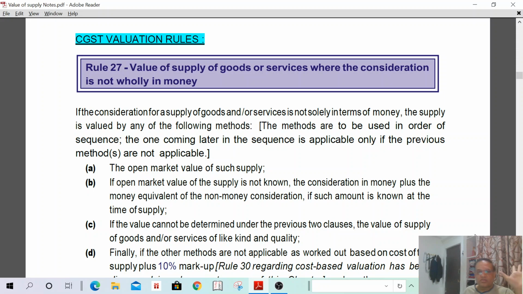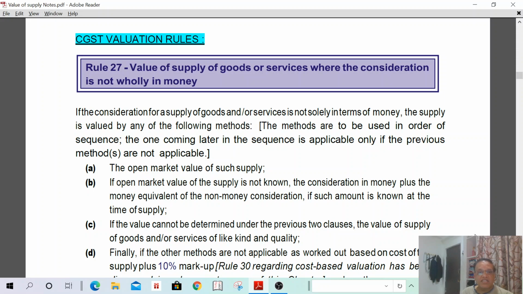Actually, 5 rules are there: Rule 27, Rule 28, 29, 30, 31. These 5 rules we have to listen to concentratedly. Rule 27: value of supply of goods or services where the consideration is not wholly in money. If the consideration is not wholly in money, some in money, some not in money, in such a case the value shall be determined in the following sequential order. I can read first, I can discuss later.